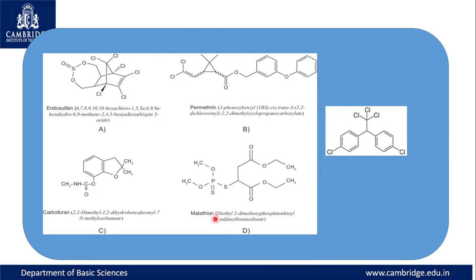These are some of the pesticides being used: endosulfan, permethrin, carbofuran and malathion. Endosulfan was banned in 2012, especially because of the Kasargod region, where people exposed to endosulfan started facing many health issues like skin cancer, etc. That is why there is a complete ban on this compound in India now. And this is the structure of the oldest pesticide, that is DDT.